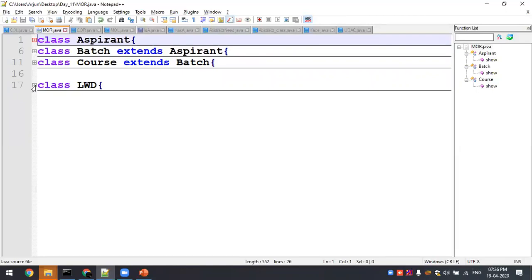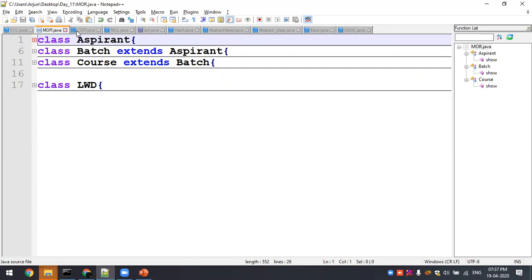Can constructor be overridden? Is it possible? Constructor is also a method, right? That is having the same name as the class name. It is not having any return type. Do you remember that concept? And constructor is used to initialize an instance of a class, right?